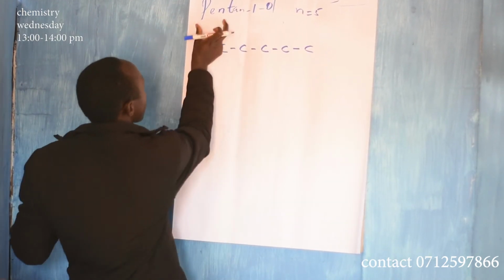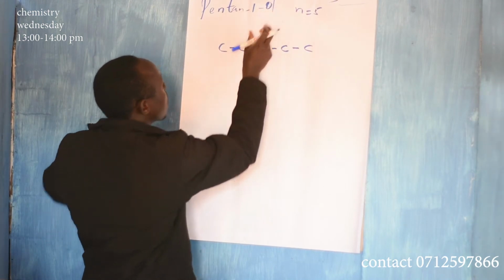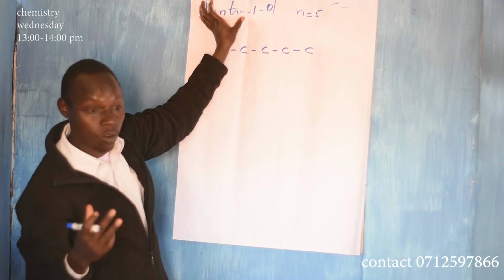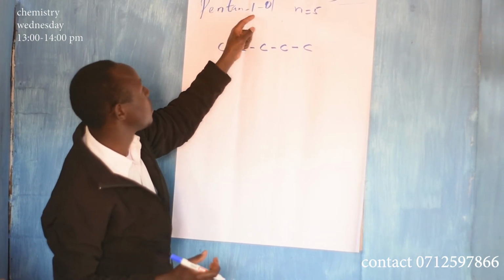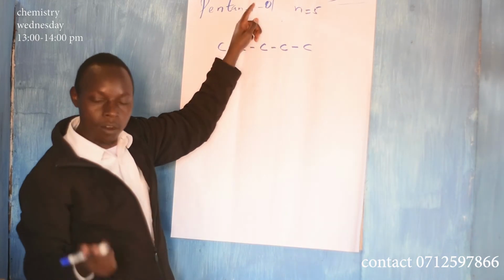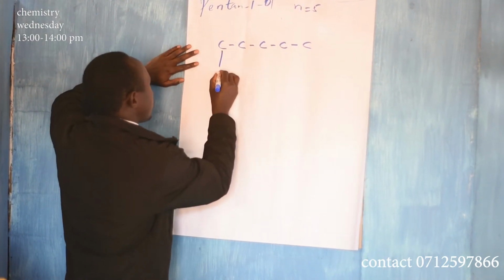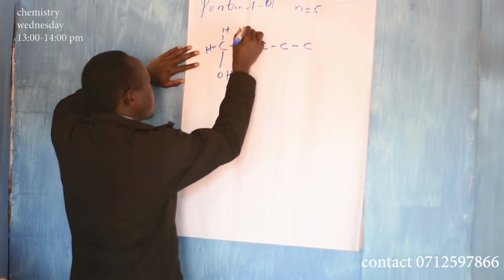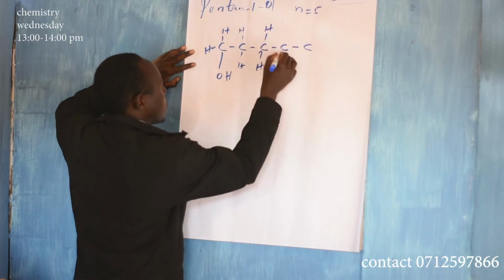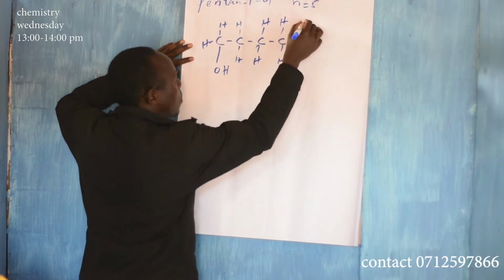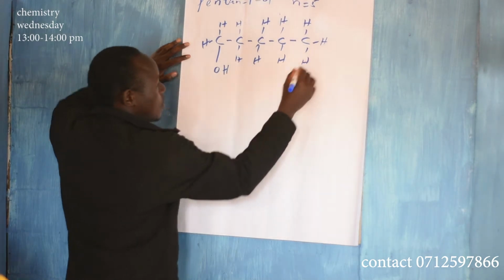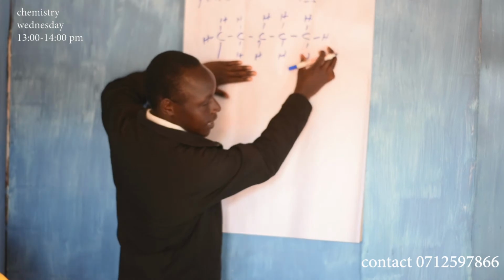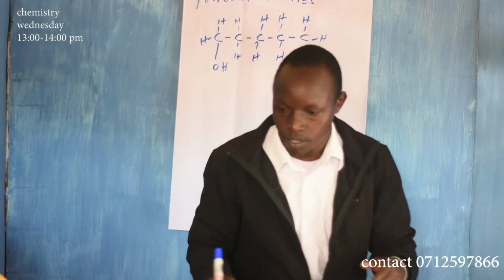You are through with pent. This name tells you you have 5 carbon atoms in this alkanol, and then you have OH at carbon number 1. So at carbon number 1 you have OH, and then you complete the rest using hydrogen. That one is called pentan-1-ol. If you like, somebody else can put this OH at this other end; it's still correct. So that was A.